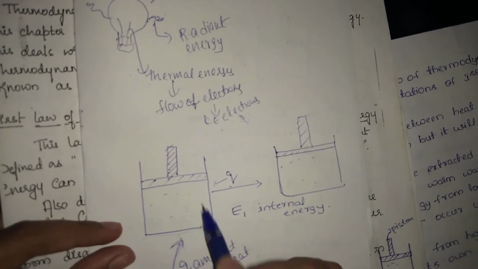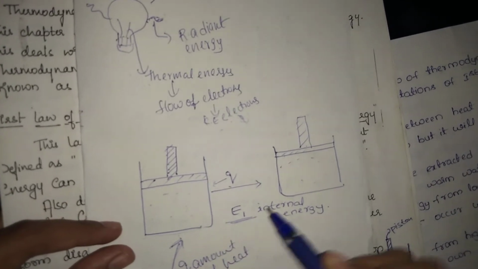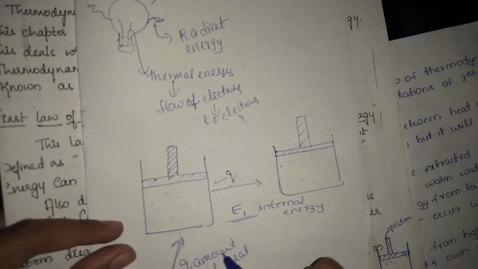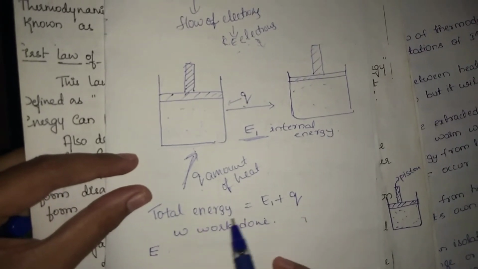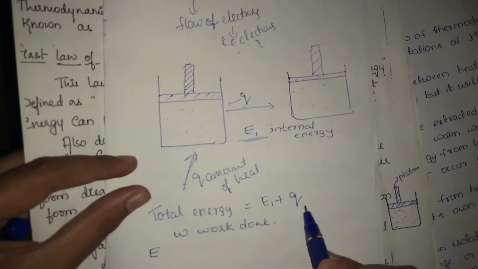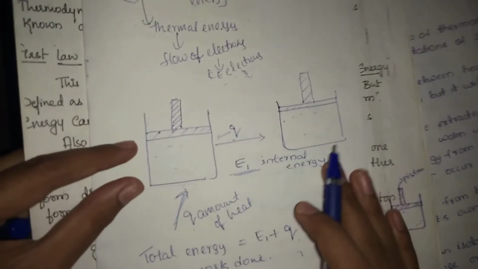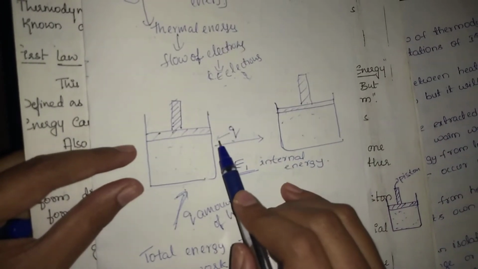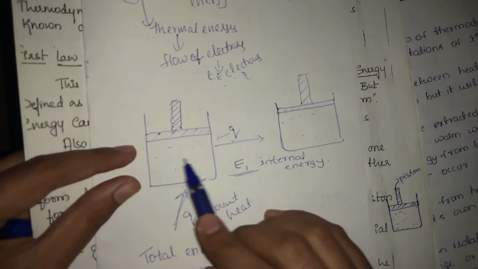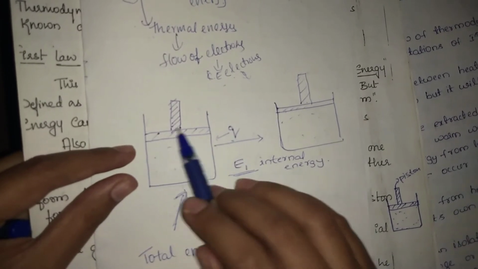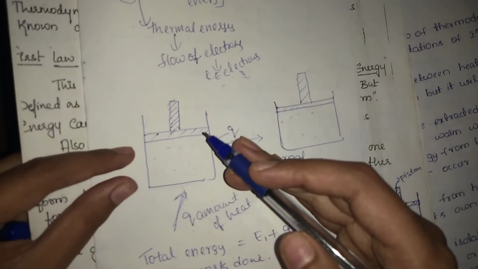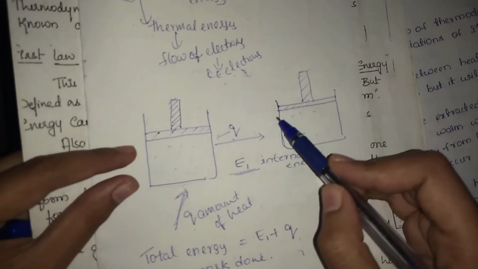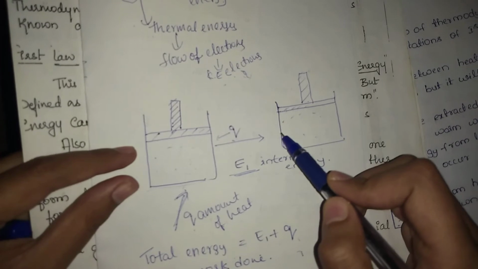The internal energy at the initial state is E1, and we are supplying Q amount of heat. Then the total energy is equal to E1 plus Q. By supplying some amount of heat, there will be heating of the gas and expansion of the gas takes place. Due to this, movement of the piston takes place, which is called work done.